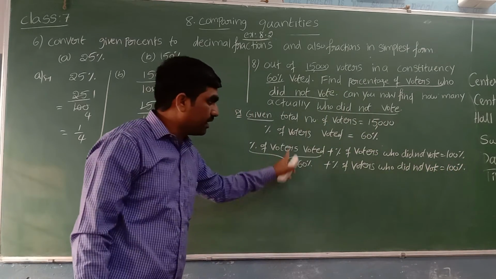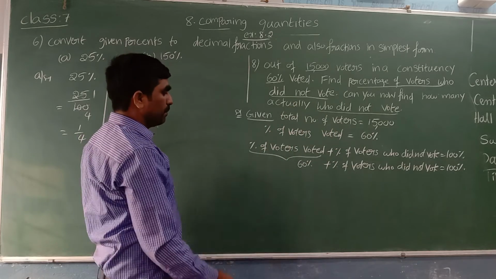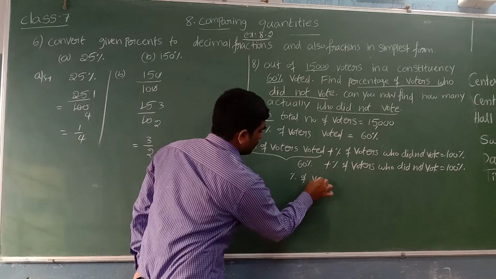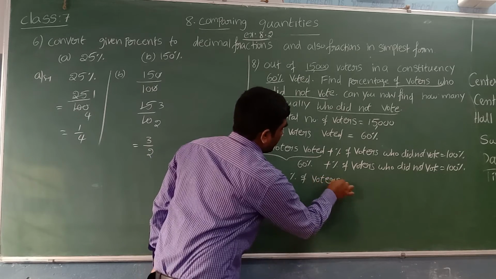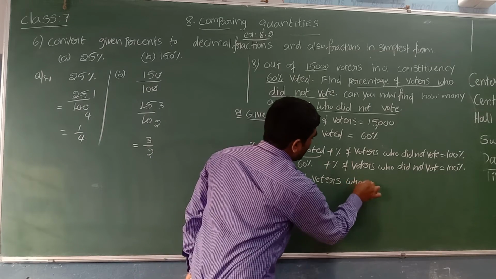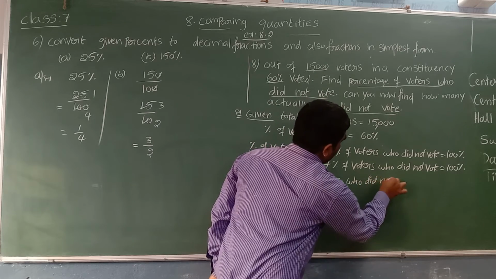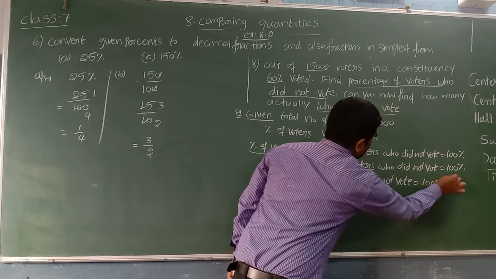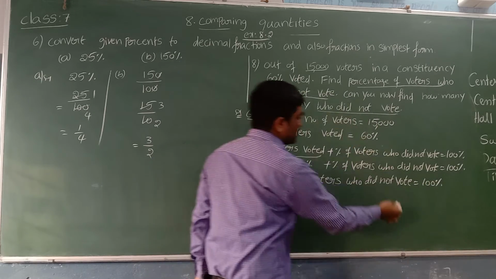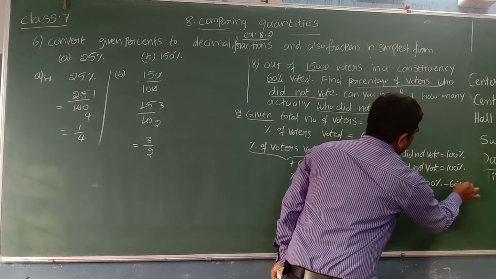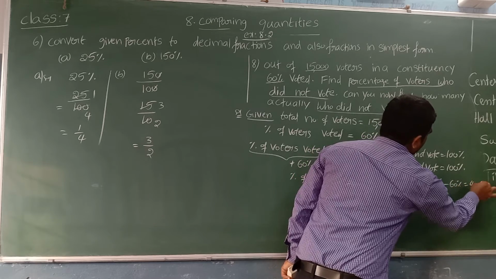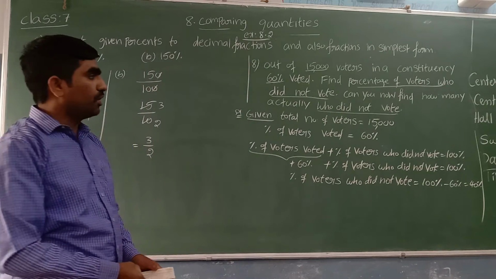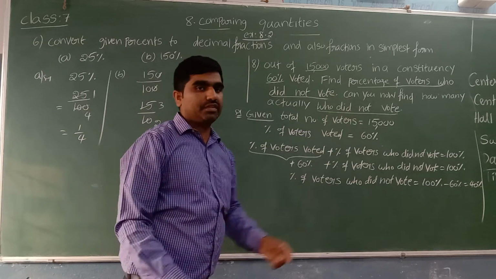Now this plus 60 we can transpose to that side, it will become minus 60. Percentage of voters who did not vote is equal to 100 percentage minus 60 percentage, which is 40%. Yes, 40% of people did not vote.